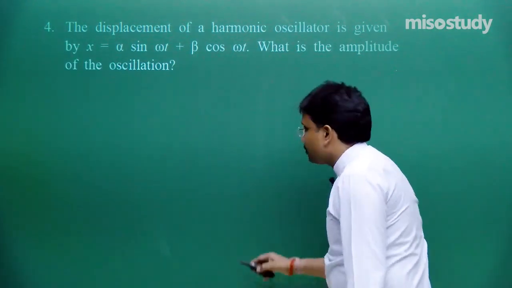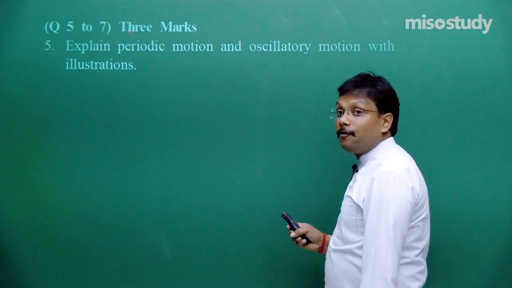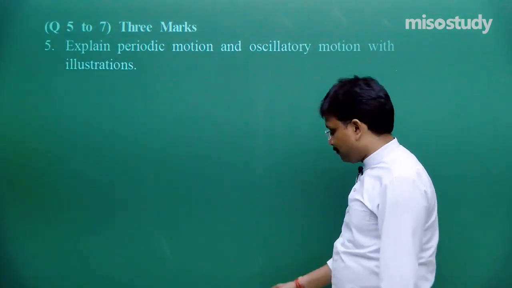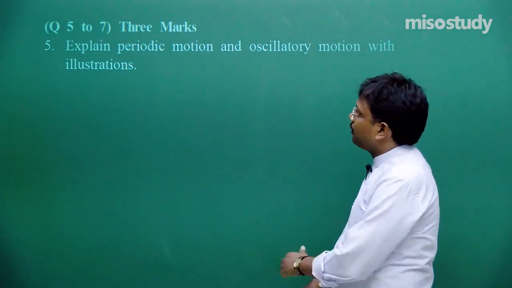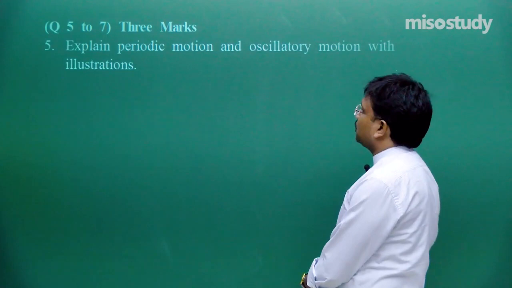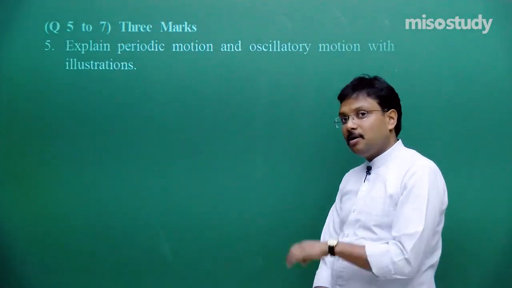Now here comes question number 5 to 7. Now 5 to 7 is for 3 marks each. Okay. First question, that is question number 5. Explain periodic motion and oscillatory motion with illustration. It is for 3 marks.